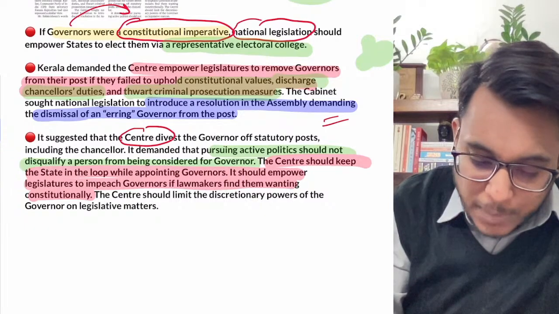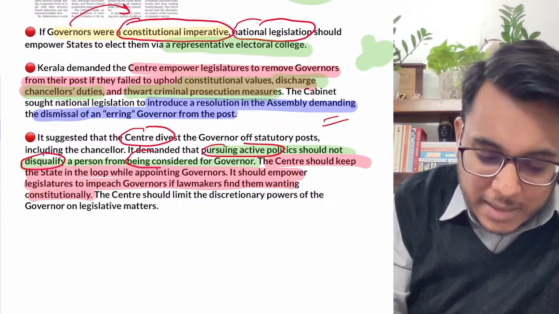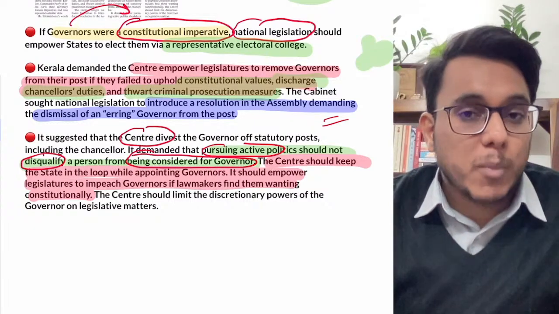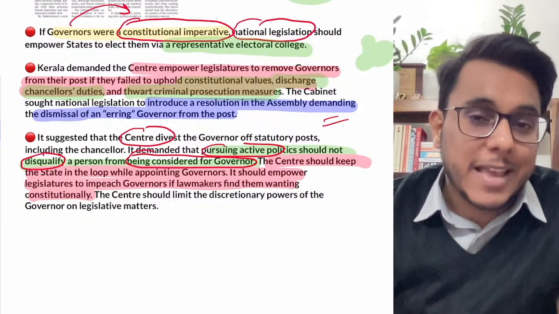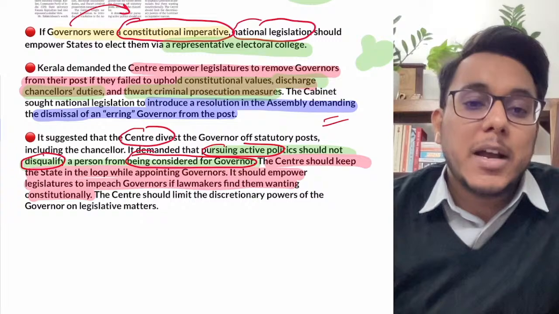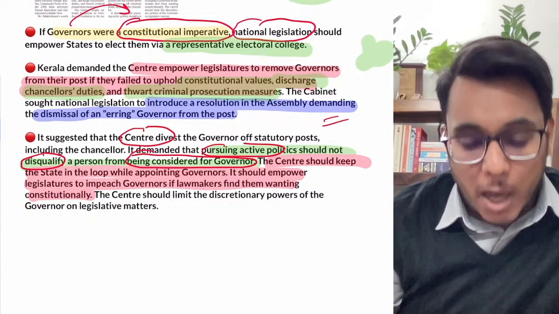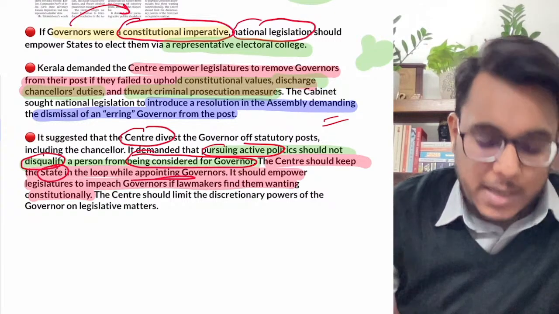They demanded that pursuing active politics should not be a disqualifying factor from being considered for governor. Now the state government wants more and more power to choose the governor, so they want that even a person with an active political life should be eligible to stand for governor. Moreover, they have said that the center should keep the states in the loop while appointing governors.